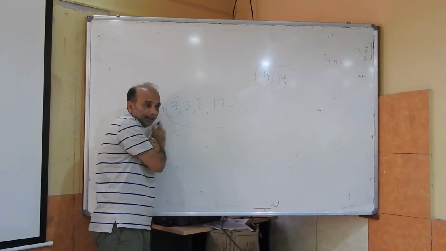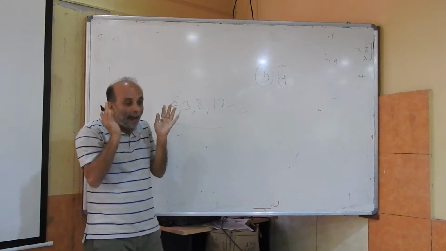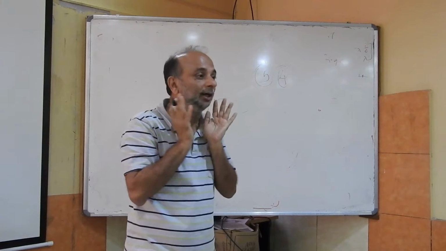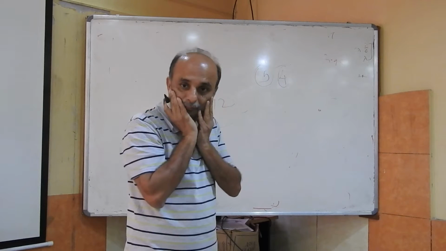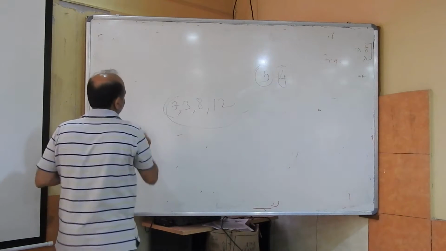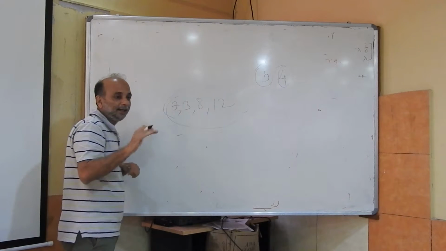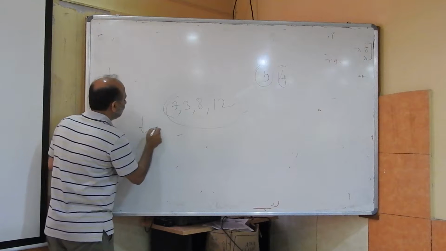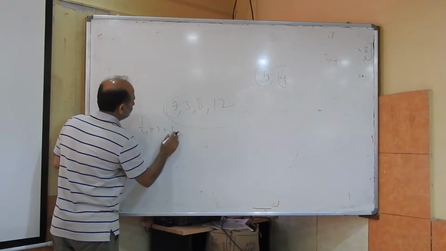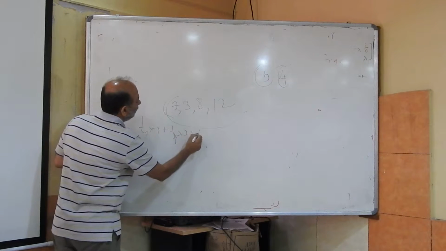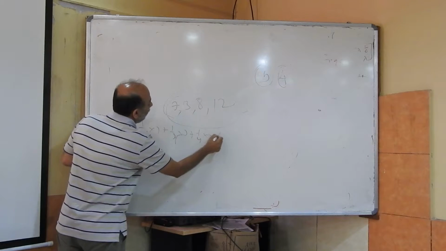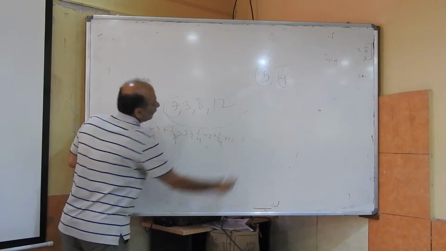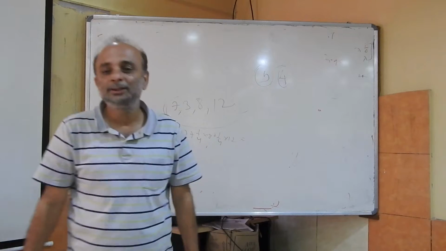This is the information I have. I aggregate that information into a single point. What do I do? 7 plus 3 plus 8 plus 12 upon 4. That is, I put 1 by 4 into 7 plus 1 by 4 into 3 plus 1 by 4 into 8. How much is that number?